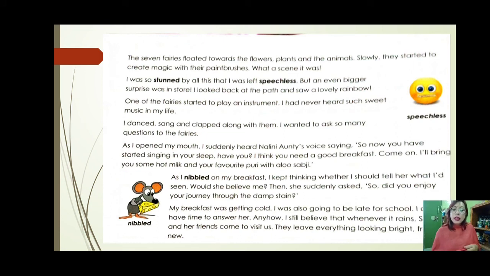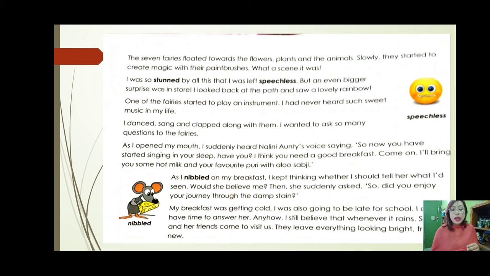Then she suddenly asks, "So, did you enjoy your journey to the damp stain?" So, before he could say anything, he was in a dilemma, no? He was not able to express himself, and he was thinking, should I tell her what I have seen? Was it real? Or would she believe me? And before he could ask her, Nalini auntie said, "Did you enjoy last night? And did you have a nice journey through the damp stain on the wall?"